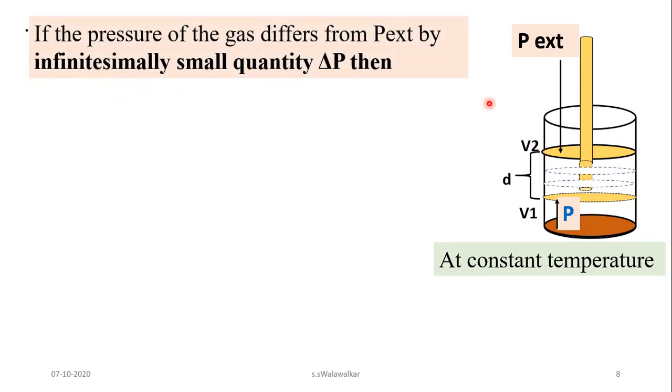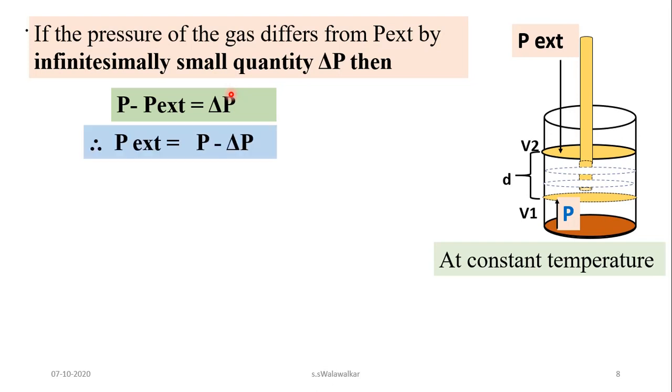So if the pressure of the gas differs from external pressure by an infinitesimally small quantity, that is delta P, then P minus P external is equal to delta P, where P means driving force, that is the pressure of the gas, and P external means opposing force, that is the pressure outside this gas. If the difference between these two is very small, it is shown by delta P, and therefore P external is equal to P minus delta P.